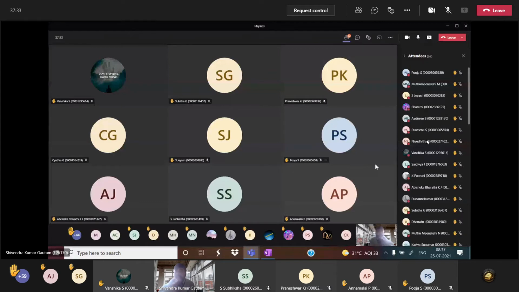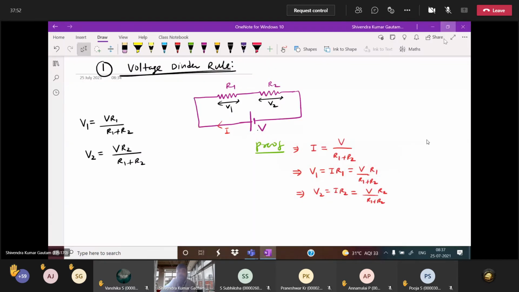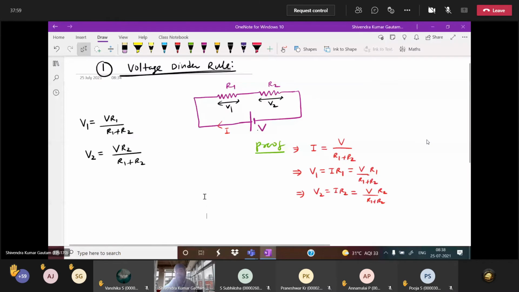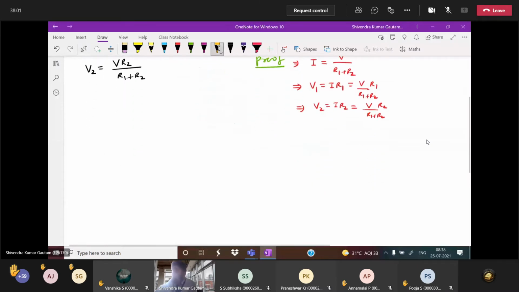Now it is not only for two resistors. Suppose 20 resistors are there, and they are asking the potential across any one resistor. Then total potential into that resistor, divided by the sum of all the resistors, you will get the potential across that particular resistor. Understood everybody? Proof understood? I am not telling you to remember the formula with proof, but directly you have to solve circuits a little faster. For that, these things are required.